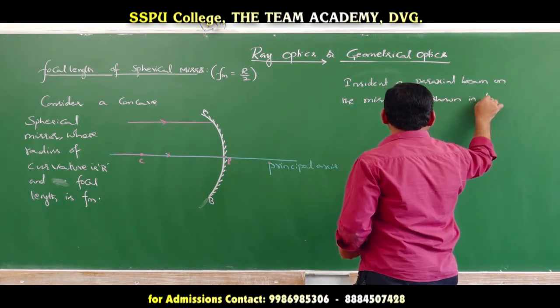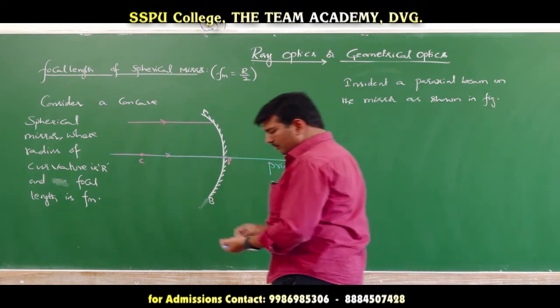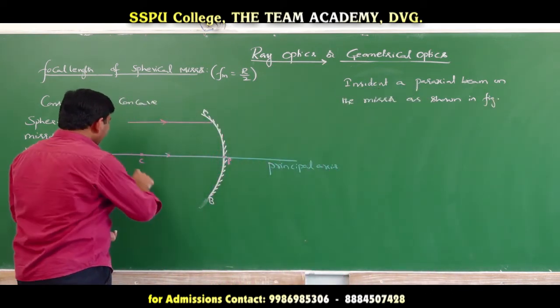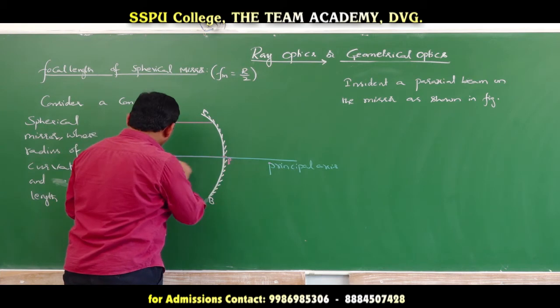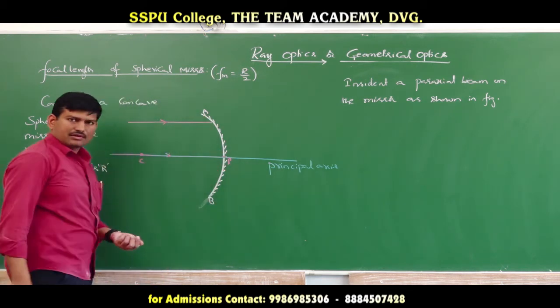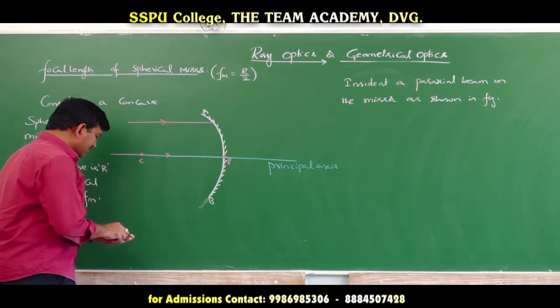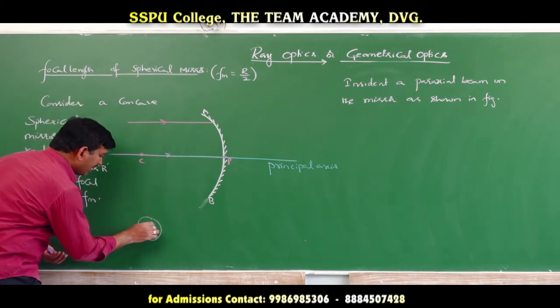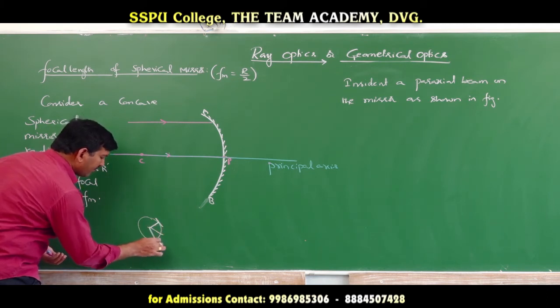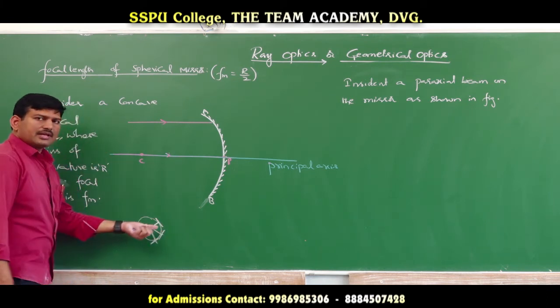Now, if you see here, this is the light ray which is incident along the normal line. Yes or no? For a spherical surface, the radius represents the normal line. If it is a spherical surface, the radius is always perpendicular to the tangent. So, the radius always represents the normal line to the surface.